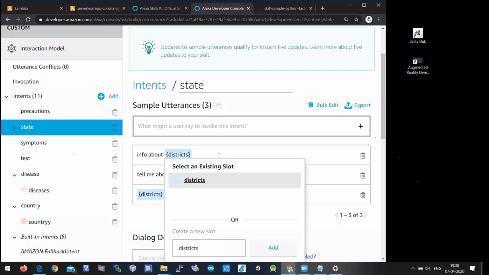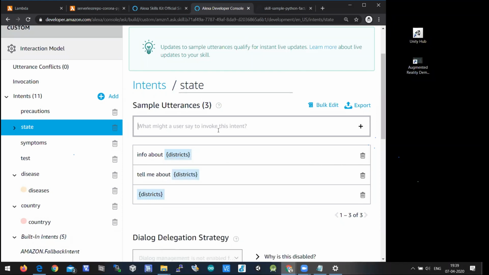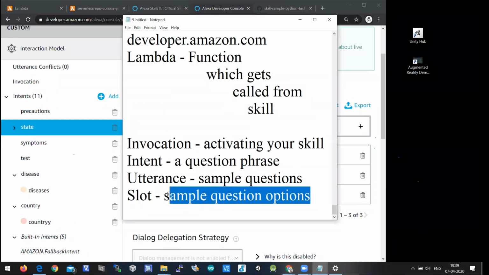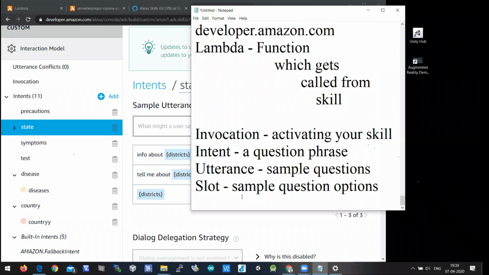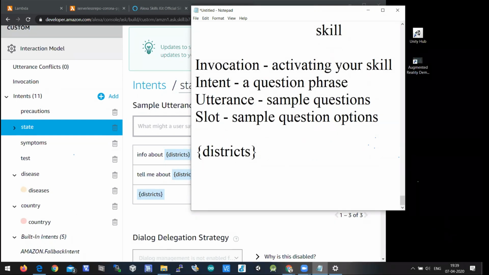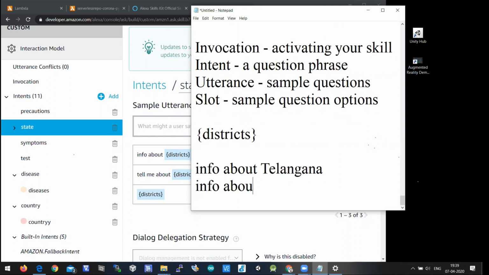If you look here, there is a syntax called flower bracket open districts. So something like info about Andhra Pradesh, or info about Kurnool, or info about Maharashtra, or info about Japan. All this comes under one category, with some sample question options here. We took a variable called districts, which means you can ask info about Telangana, or info about Andhra Pradesh.